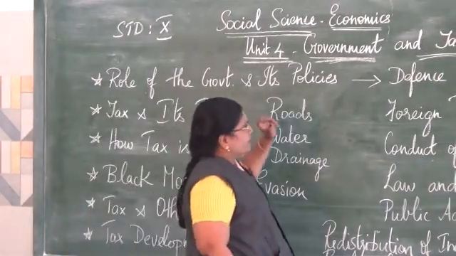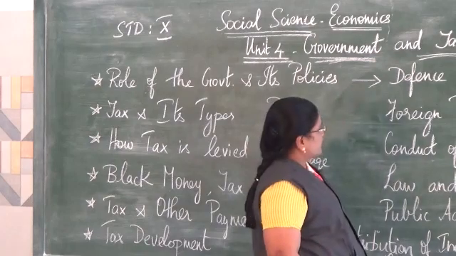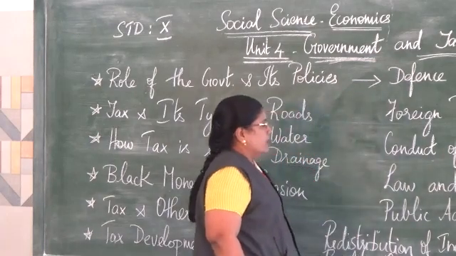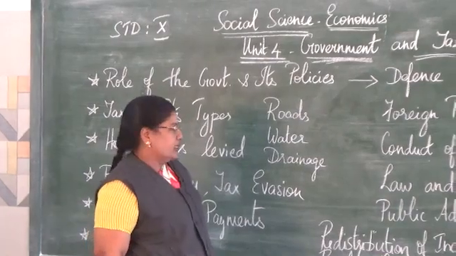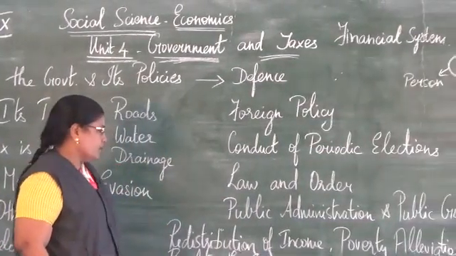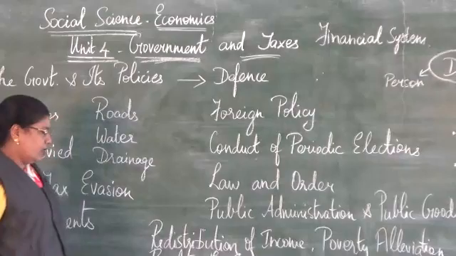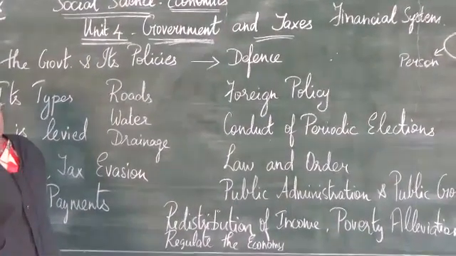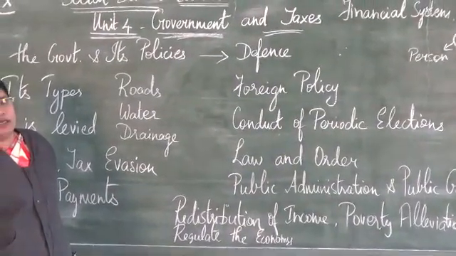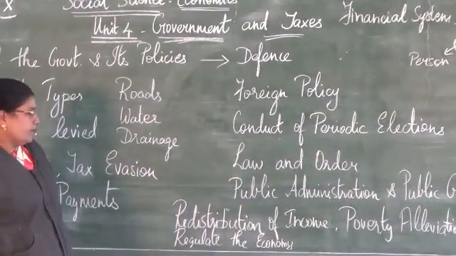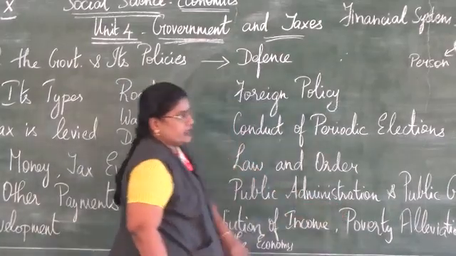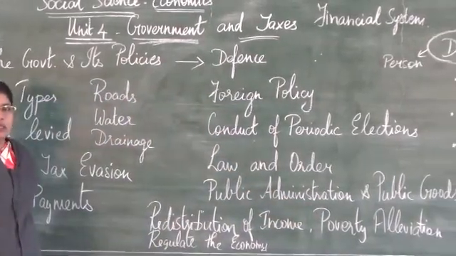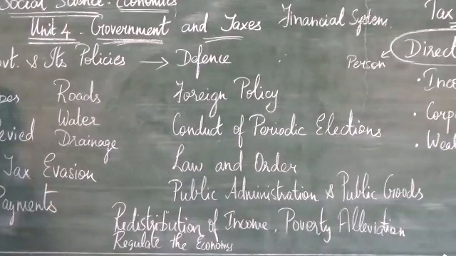We have the different roles: defense, foreign policy, conduction of periodic elections, law and order, public administration and public goods, distribution of income, that is, for people who are below the poverty line, how to distribute the income, and poverty alleviation, a very important one, because in India we have so many people below the poverty line, and how to bring them out of that poverty.